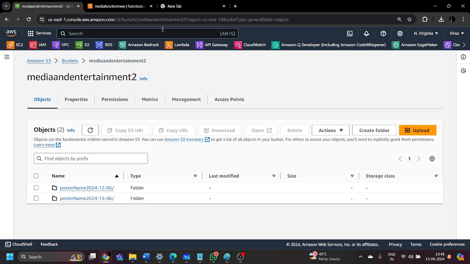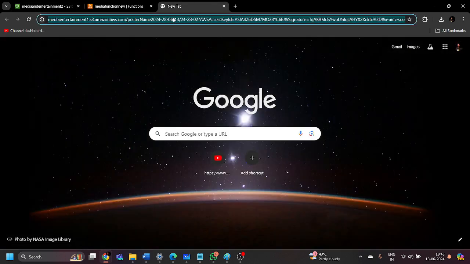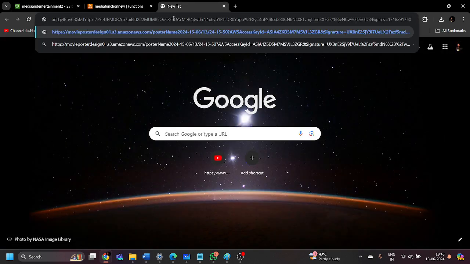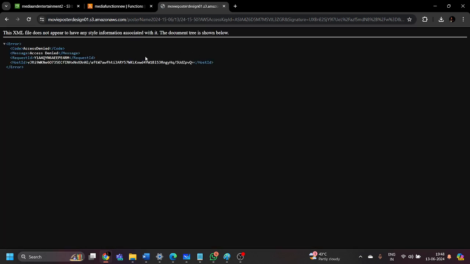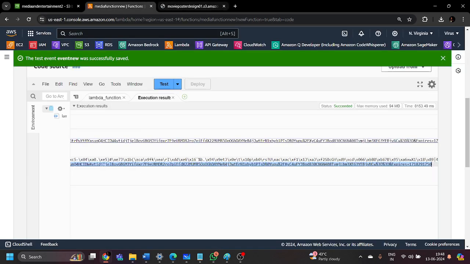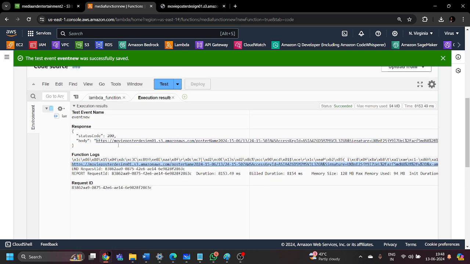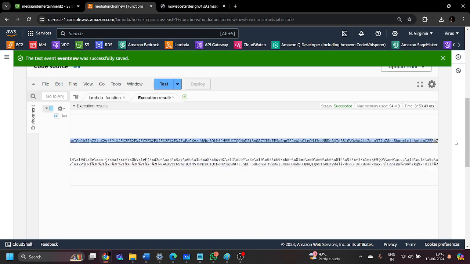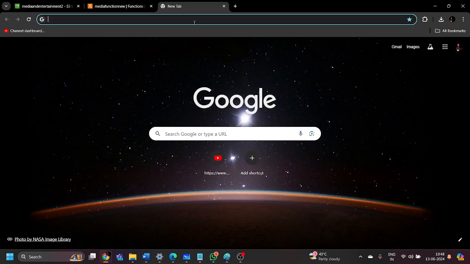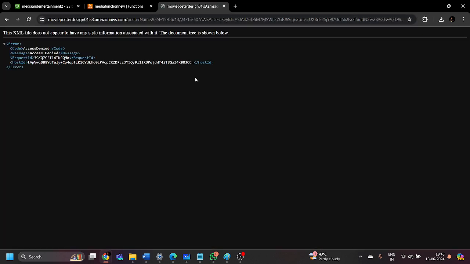That is the second time we have checked. And if you go to a new tab and paste that pre-signed URL which is generated by the code, okay, we don't have access to that particular object. Why don't we have the access? This should not be happening. Let me copy from here and see if it will work or not. Otherwise, there will be some permissions issue inside S3 and we will have to modify the S3 bucket permissions and S3 object permissions to access this particular object. Otherwise, no issues. We have generated the pre-signed URL.